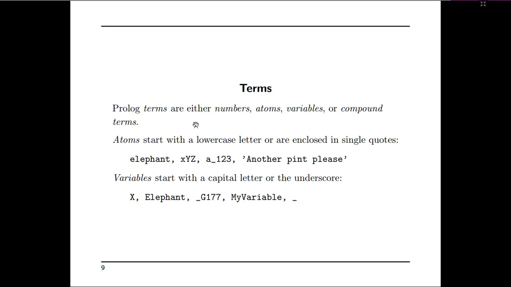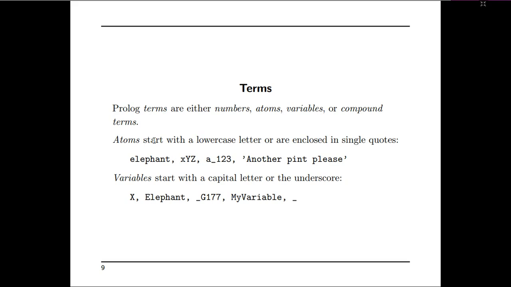Now we'll see other basic aspects of Prolog programming. Prolog terms are either numbers, atoms, variables, or compound terms. Atoms are the basic units. Atoms start with lower case letters or are enclosed in single quotes, so these are the single units. Atoms are not variables; they may represent a function name or any other thing.